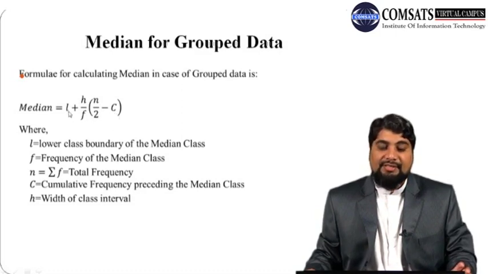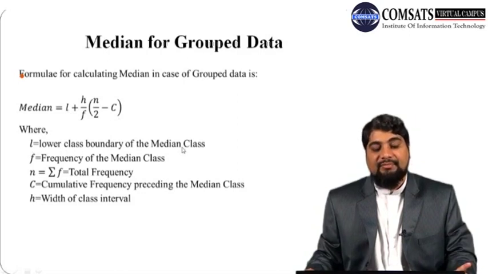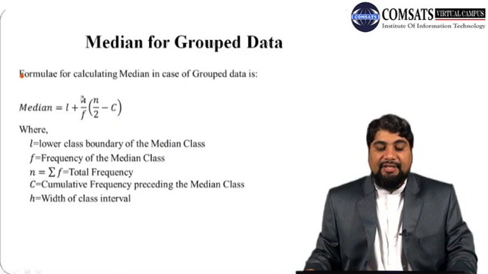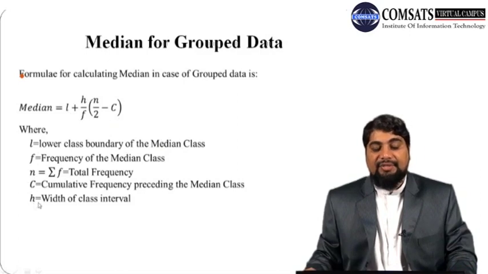Here, L is the lower class boundary of the median class, h is the width of the class, and f is the frequency of the median class. n is equal to summation f, which is the total frequency, and c is the cumulative frequency preceding the median class.